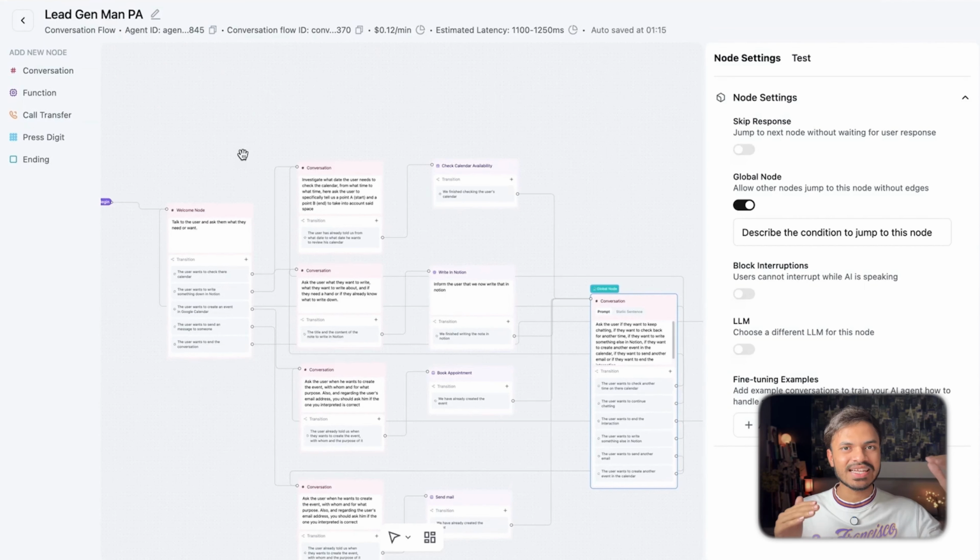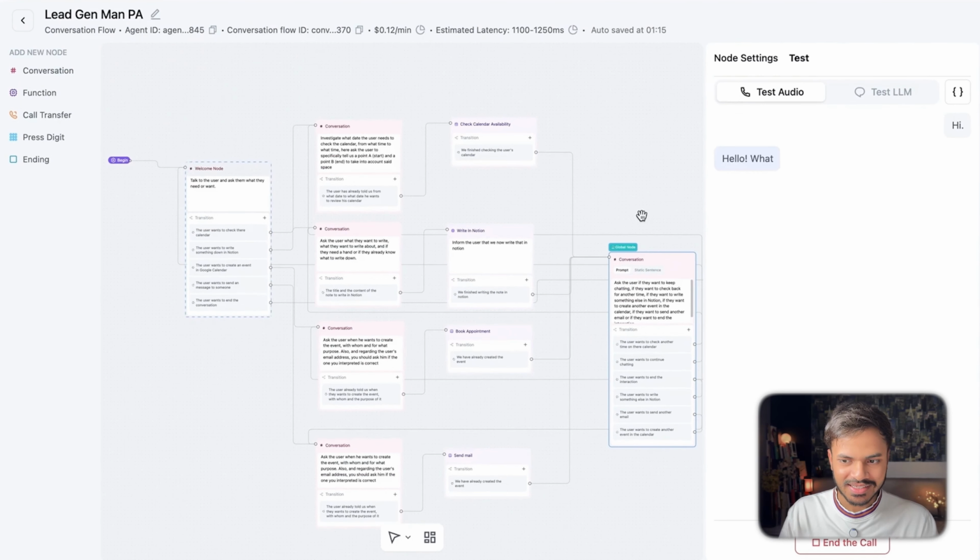I have seen the results of single state or even multi-state agent versus conversation flow agent, and it is totally crushing it. The hallucination in conversation flow agent is literally zero compared to single state as well as multi-state agent. So give it a go, give it a try, and let us test it out.